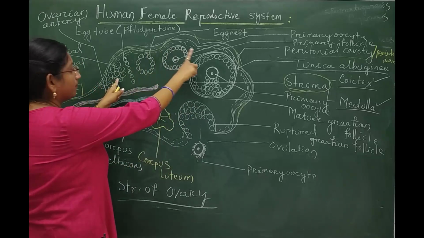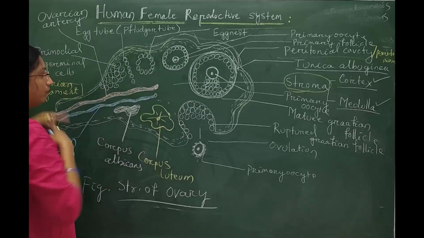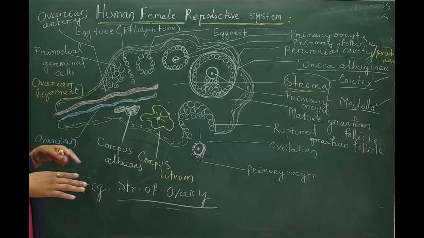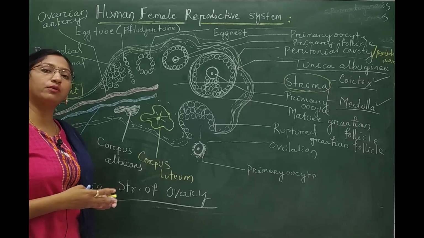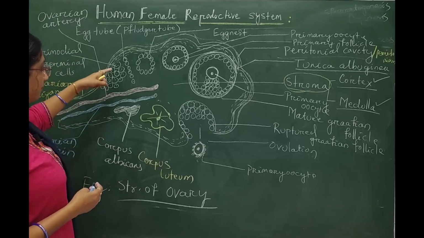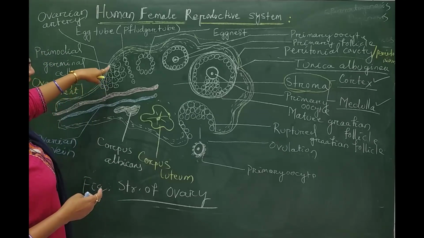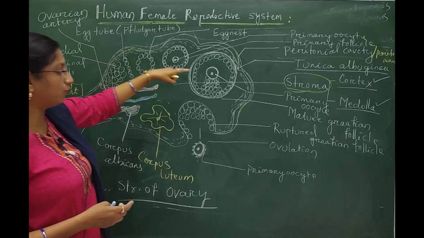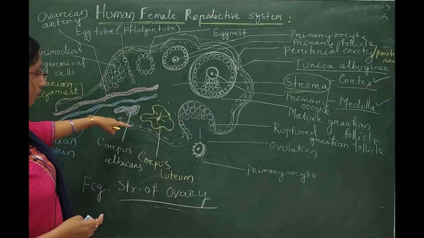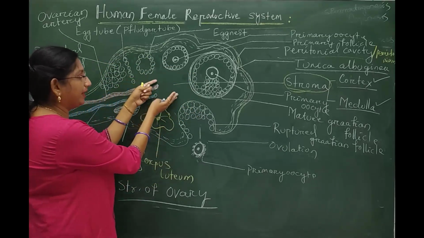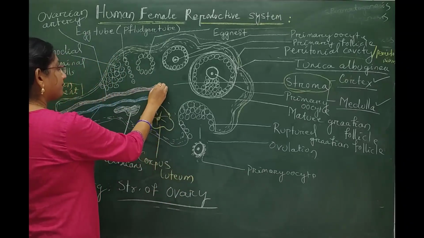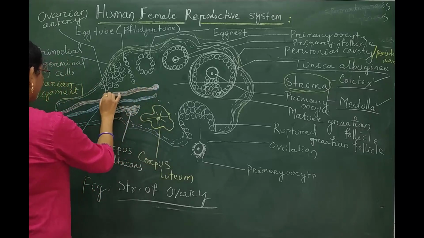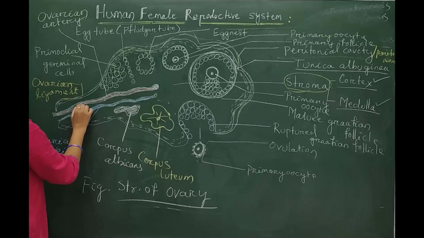These are the germinal cells of the ovary, and these are in different stages of germinal development. These different stages of the germinal cells of the ovary are shown over here, and the middle part is called the medullary part, and it is supplied with blood vessels.